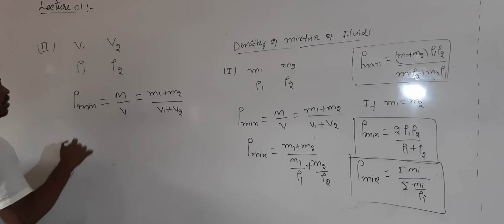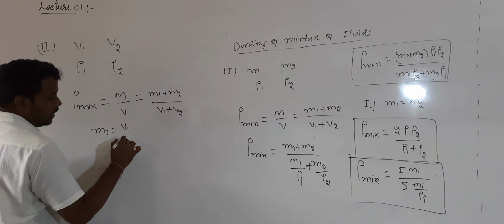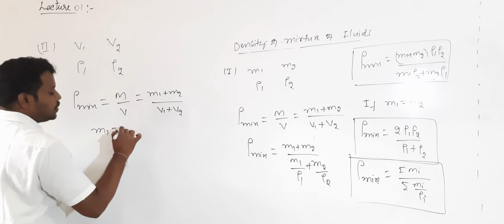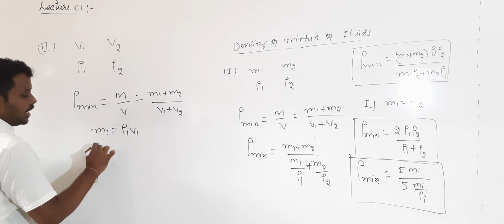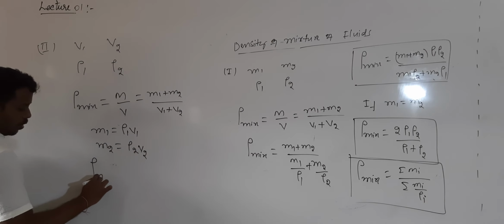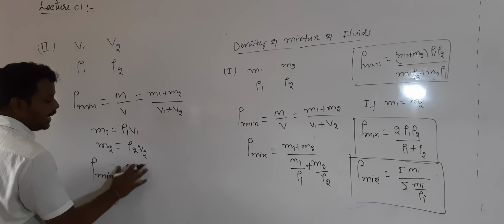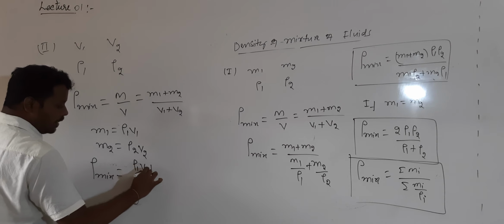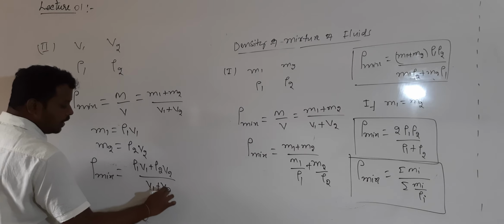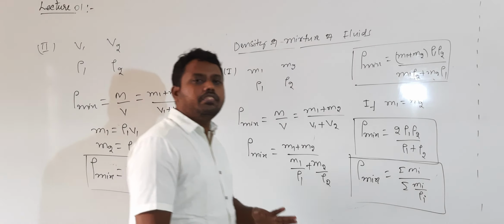But m1 and m2 values are not given. Density is equal to mass by volume, so mass is equal to density into volume. So m1 can be written as ρ1 into v1. Similarly, m2 is ρ2 into v2. Then rho mix is equal to m1 plus m2, and in place of m1 and m2 I write ρ1 into V1 plus ρ2 into V2, divided by V1 plus V2. Understood? This is the formula to calculate the density of the mixture of fluids.